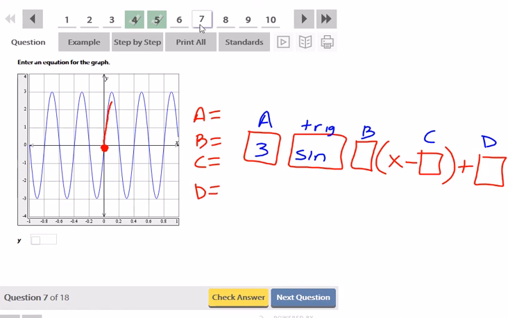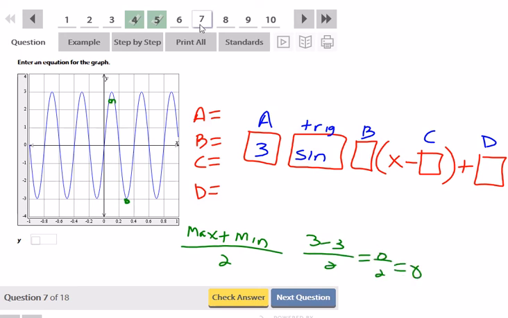Also, I can tell the midline here. If you're not sure what the midline is, the way you can find the midline from a graph is you can do max plus min and then divide by 2. So the max here is 3. It goes as low as -3. So 3 plus -3 over 2 is 0 over 2, which is 0. So I know that my D is going to be 0.